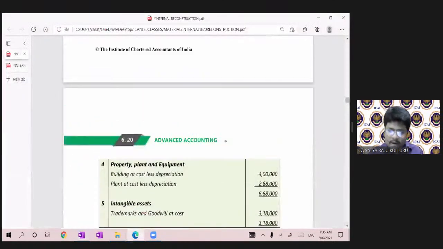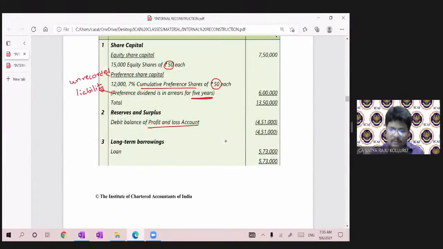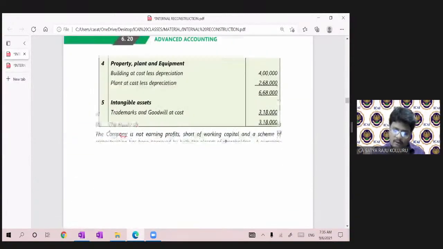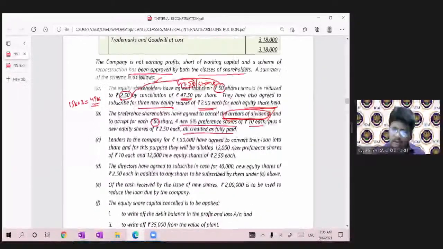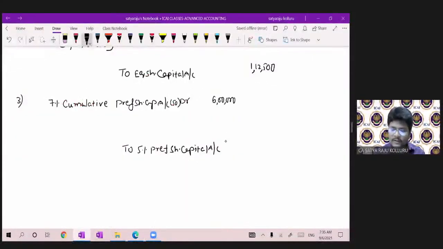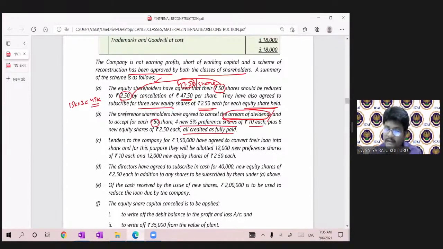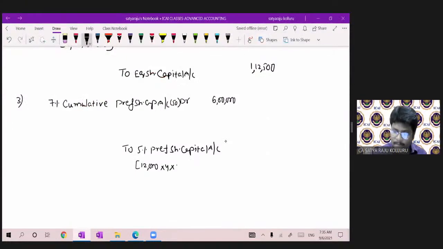Now all of you please concentrate. Existing number of preference shares is 12,000. For 12,000, we are issuing for each share 4 new preference shares. So 12,000 into 4 into each preference share issued at the rate of 10 rupees. Now 12,000 into 4 into 10 rupees, which leads to 4 lakh 80,000.